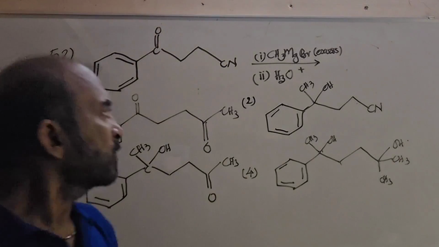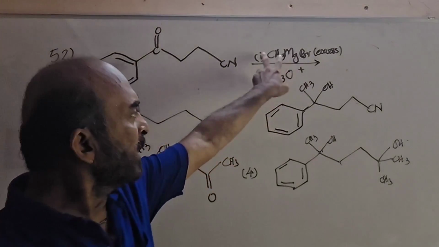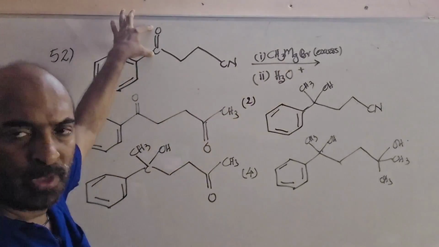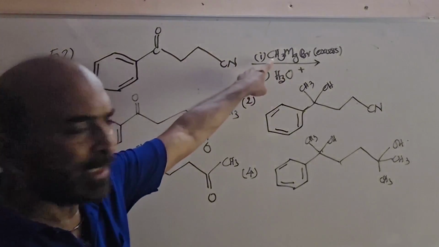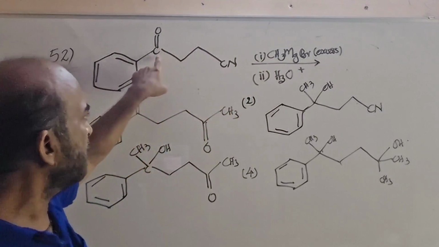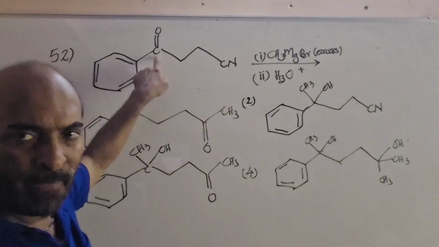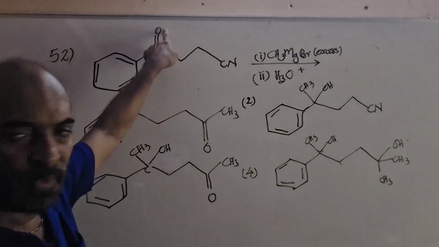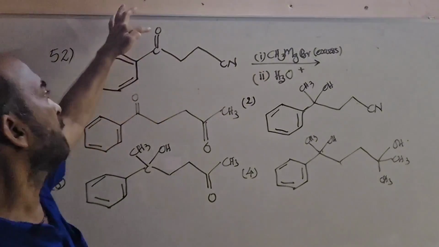Okay, so what really happened? The Grignard reagent adds across this carbonyl group by nucleophilic addition. The partially negatively charged alkyl group, here the methyl group, gets attached to the positive carbon center, and MgBr gets attached to the oxygen, making this a single bond.